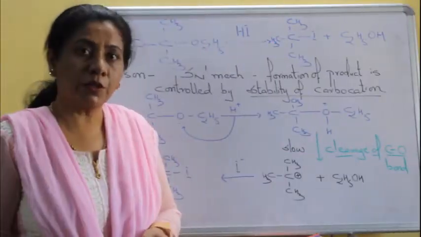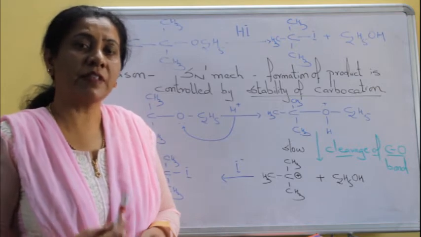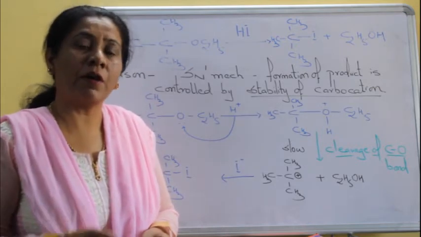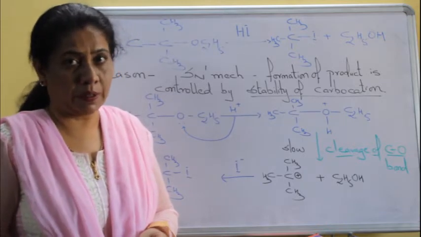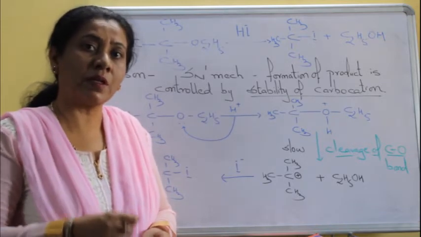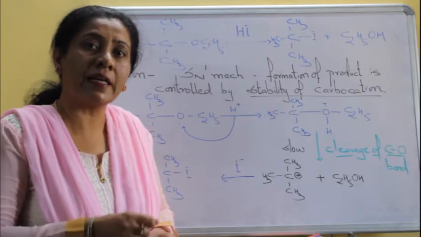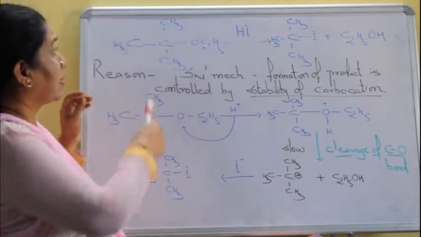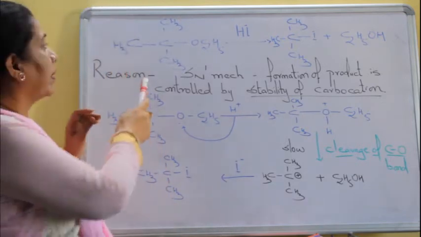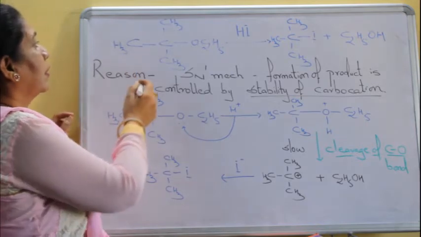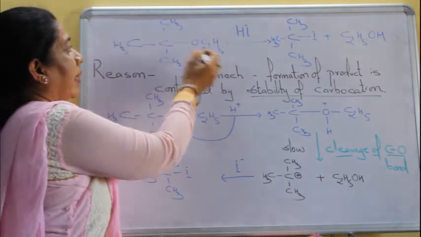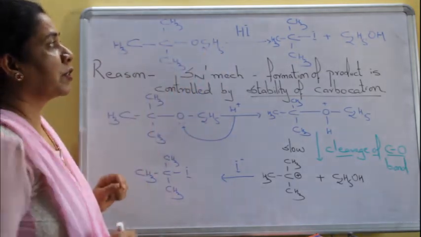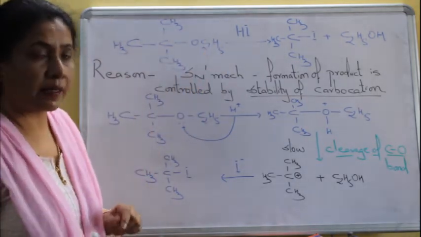In the reactions of ethers with HI, if one of the alkyl groups is a tertiary alkyl group, then the product formed is also tertiary alkyl halide. Look at the example at the board. Here we have got tertiary butyl group and ethyl group, and our product is tertiary butyl iodide and ethanol.